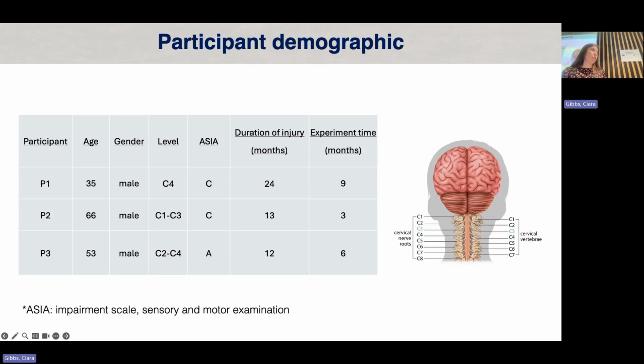So for this study, we recruited 3 participants. These participants all suffered from a cervical spinal cord injury, meaning that they had paralysis from the neck down. Some had some limited residual movements left. Most of these people had the injury around a year or 2 before they engaged in the study, and engaged in the study from 3 to 9 months, depending on the time in which we recruited them.